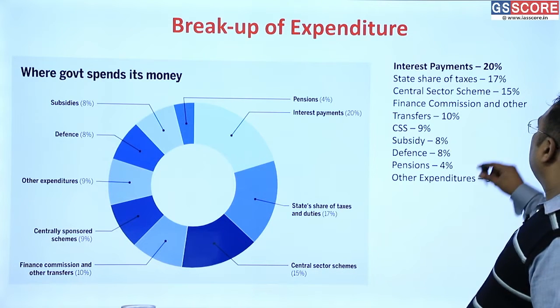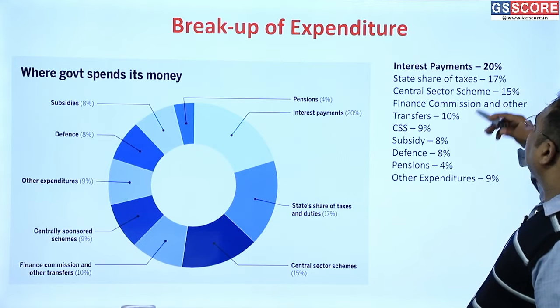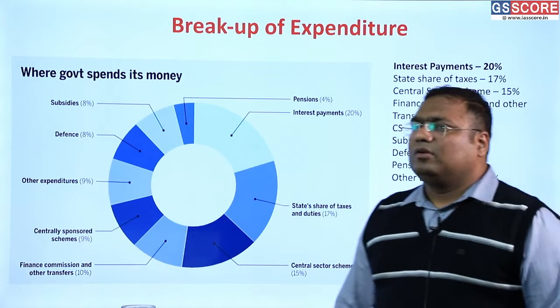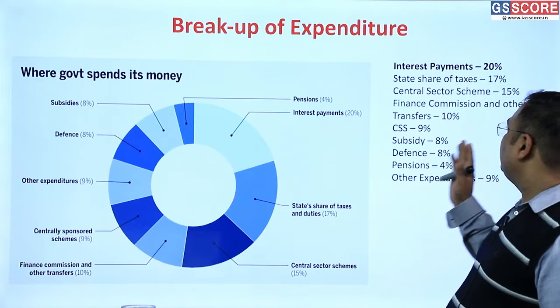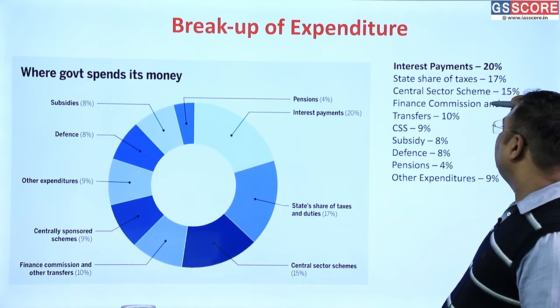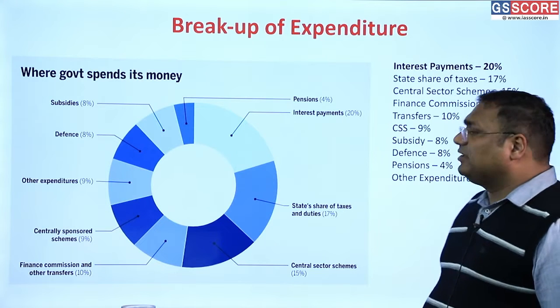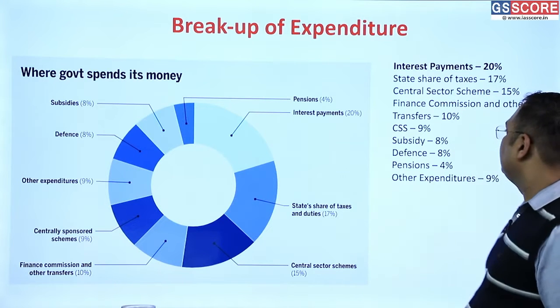Okay. Then 15% is on central sector schemes. I will talk about what is central sector scheme. I have a separate slide for that. So I will go in detail for what is central sector scheme and what is CSS, centrally sponsored scheme.